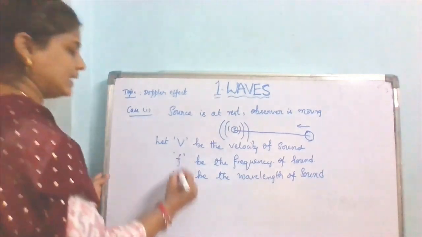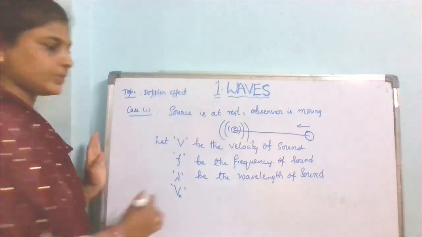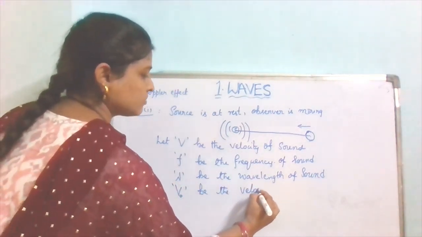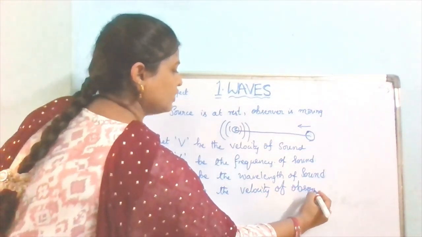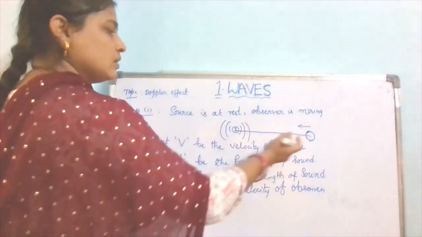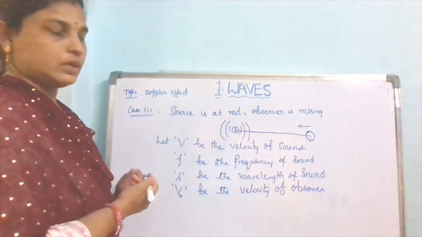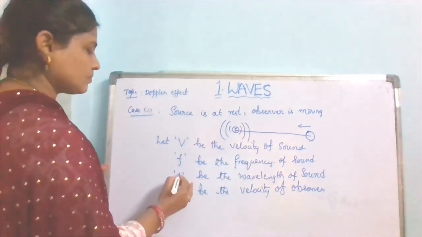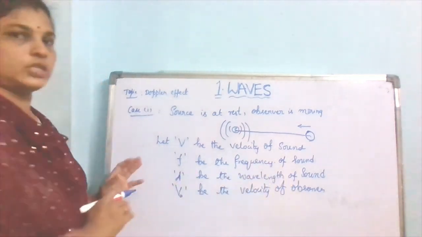So let V subscript O be the velocity of the observer.